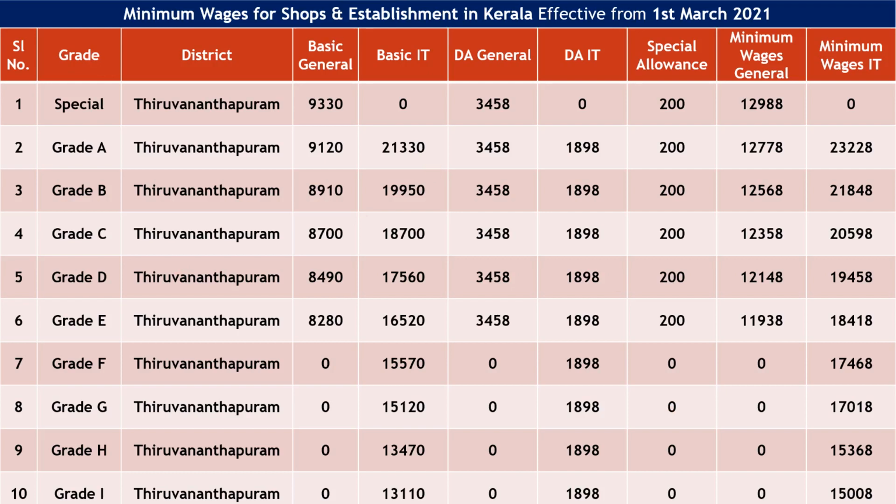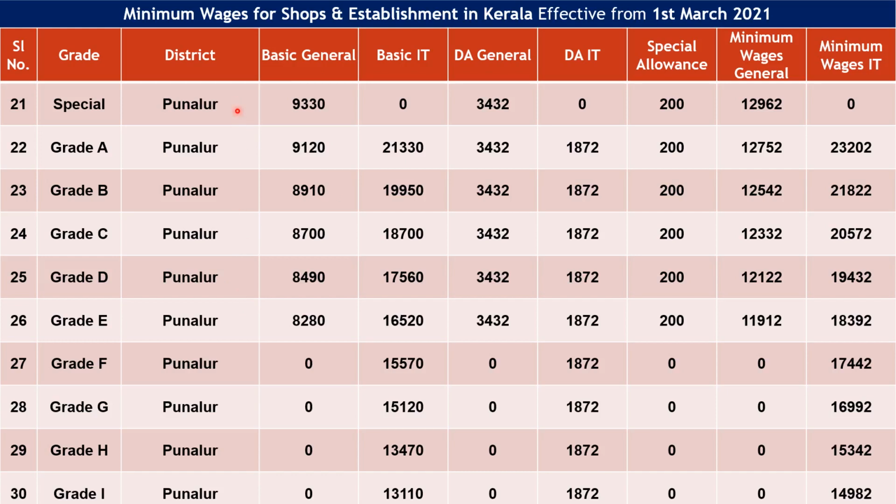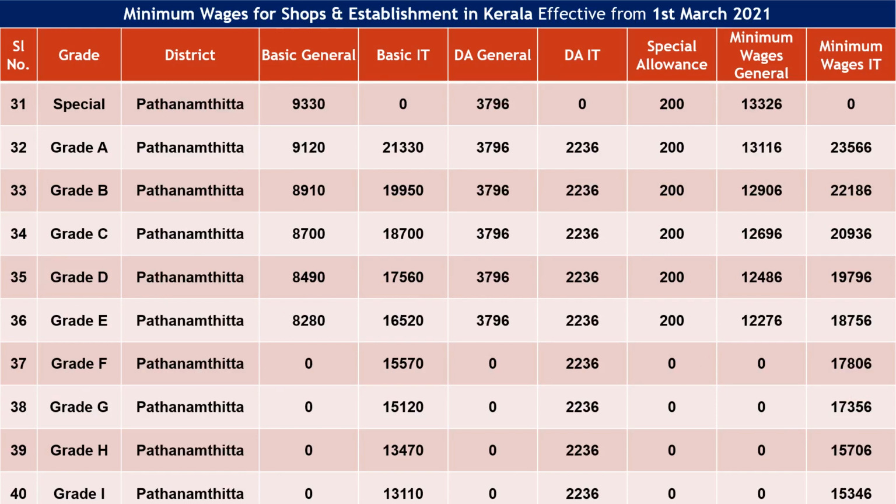Okay. In this slide, you can see the column district as per the grade wise, and this is the minimum wages general category and IT category. In this slide, same, you can see the Punalur district and the same minimum wages general category and minimum wages IT category; you can consider as per your grade. In this slide, you can see the Pathanamthitta district, and as per the grade and whatever you are considering in the organization, you can consider this.